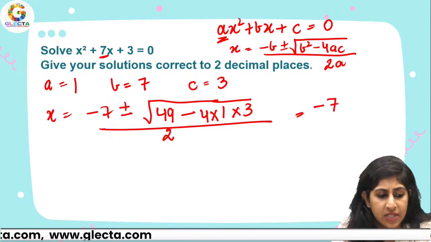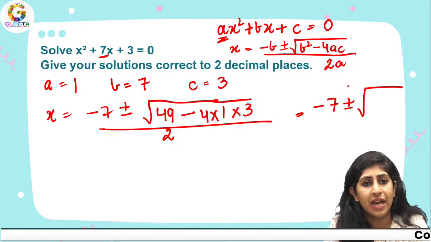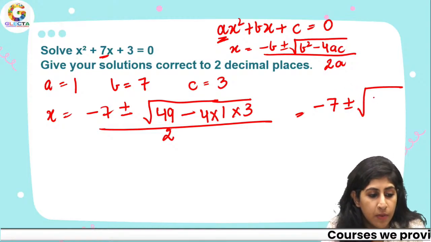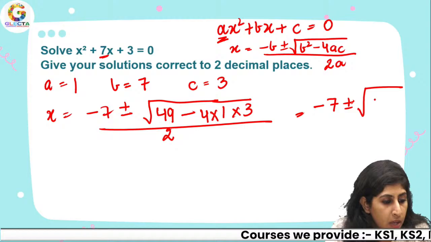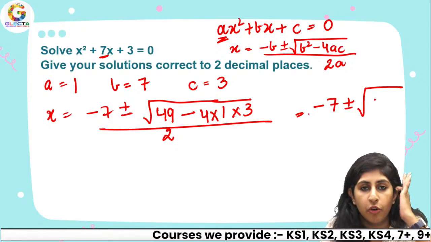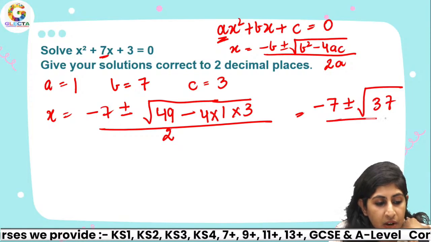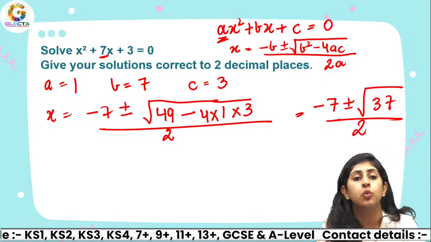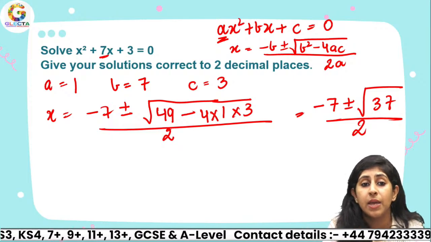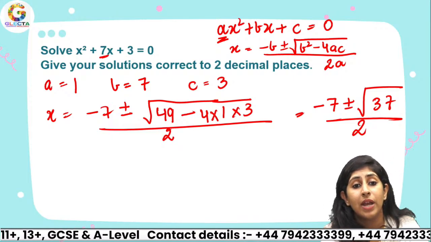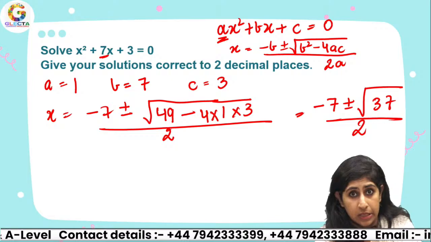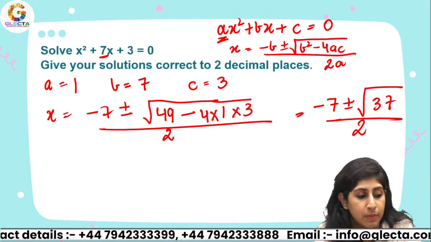This is negative 7 plus minus square root of 49 minus 12, which is going to be 37, divided by 2. Now, what do we understand from this? One time you have to add it and one time you have to subtract it. That's what plus minus means over here.